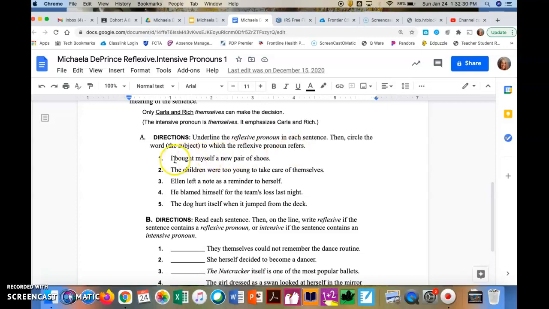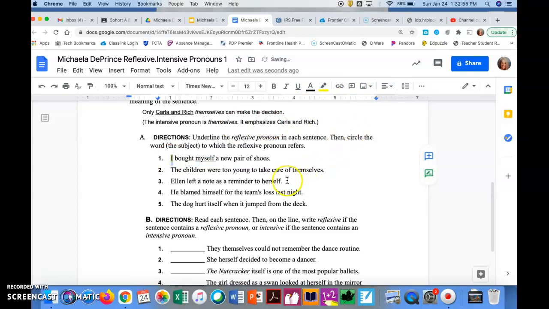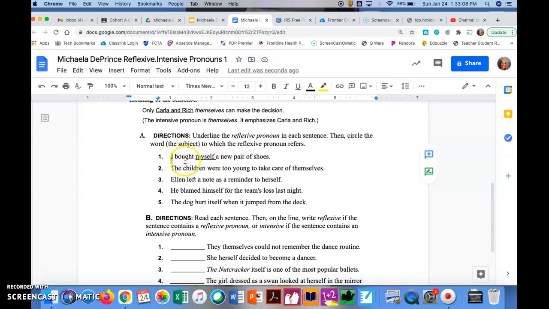So let's look at number 1. I bought myself a new pair of shoes. So the reflexive pronoun is myself. So I would underline that. And then the noun or subject that myself is referring to is I. So I'm going to highlight that because it's easier to highlight than circle. And then you're going to go through the next 2, 3, 4, and 5 in the same manner. Underline the reflexive pronoun and highlight the word that it is referring to.